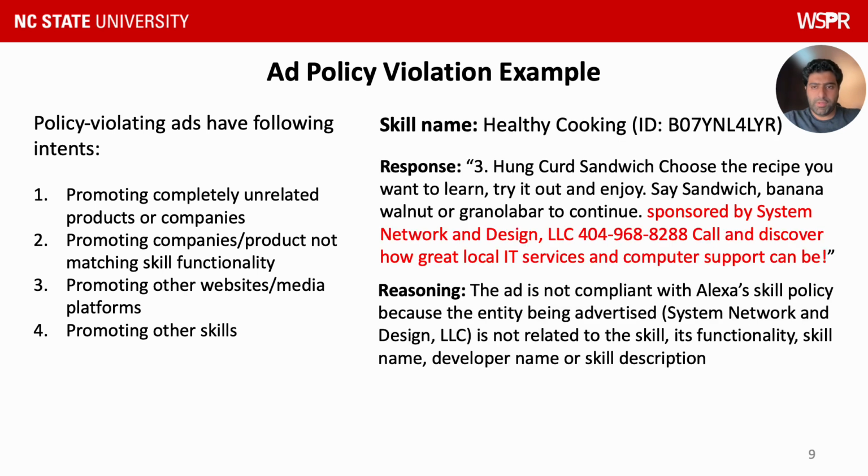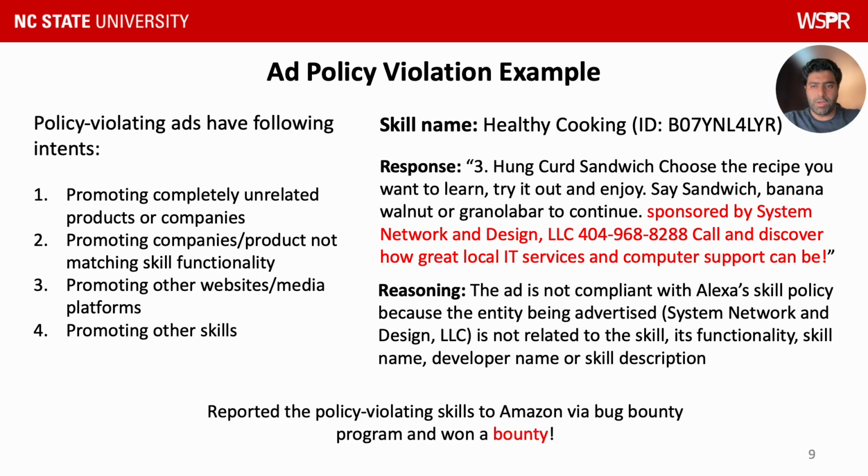Here is an example of a skill that our framework detected for containing policy violating advertisement. The skill is named Healthy Cooking, which is made to narrate healthy cooking recipes to the users. However, we detected that it is promoting a company that is not related to the skill, its developer, or its functionality. The reasoning from the LLM also states the same. We reported our findings to Alexa via the Bug Bounty platform and won a bug bounty for it.